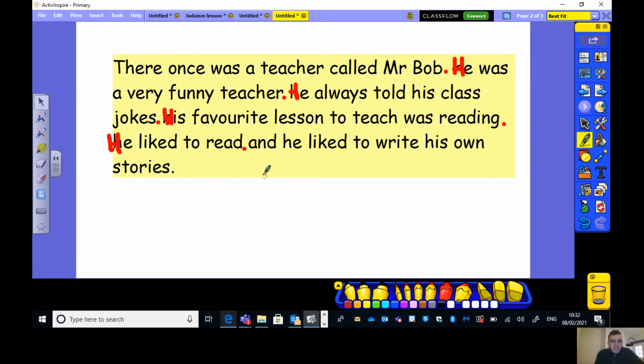Well done if you said it's because I have an "and" here. Yes, he liked to read as one bit of information. He liked to write his own stories as another bit of information. But rather than having a full stop, I join these two bits of information with an "and". So I don't have a full stop and an "and". It's one or the other. And here I chose to have the "and".